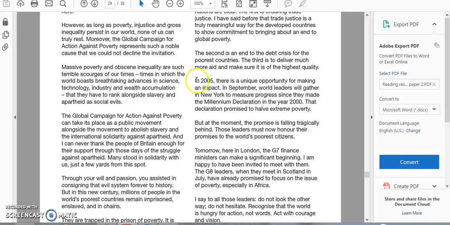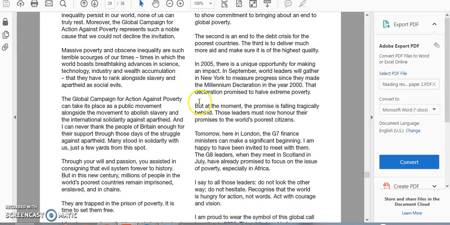Further information, he's talking here in office in 2004. In 2005 there's an opportunity to make an impact. So he's talking about this meeting for the Millennium Declaration, which was to halve extreme poverty. He's telling us that actually it's not working.